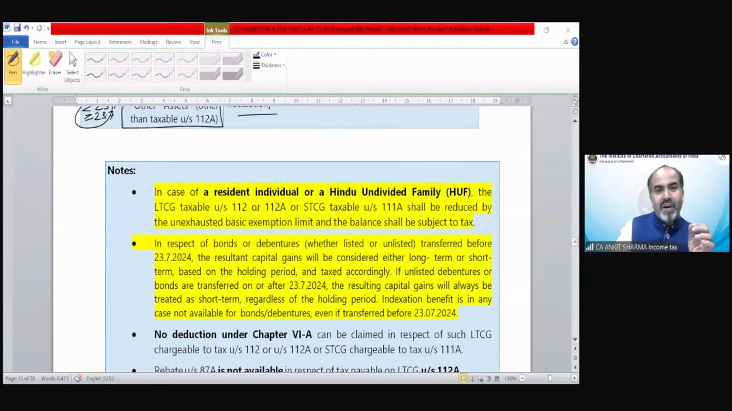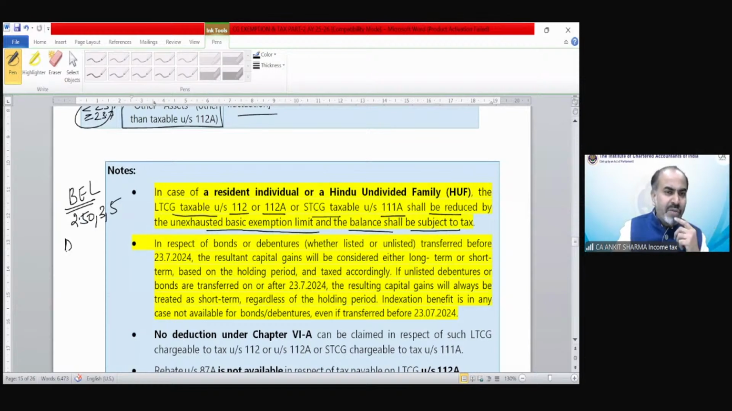In case of a resident individual or a Hindu undivided family, HUF, the long-term capital gain taxable under section 112, 112A and short-term 111A shall be reduced by the unexhausted basic exemption limit and the balance shall be subject to tax. In case of resident individual and HUF, you have seen that we have basic exemption limit. That is 2,50,000, under the optional tax scheme 3 lakh, 5 lakh. In case of default tax regime, it is again 3 lakh rupees.